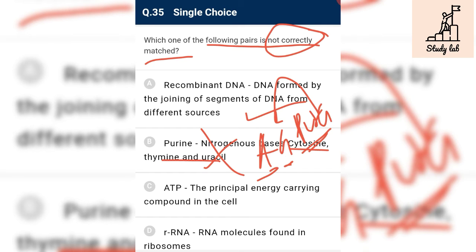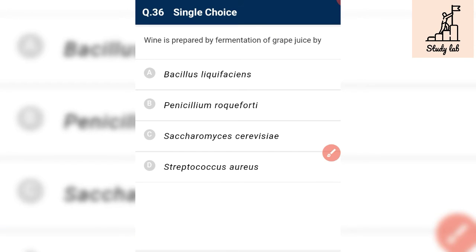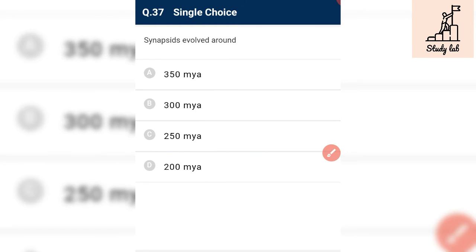ATP, the principal energy carrying compound in the cell, it is correct. RNA molecule found in the ribosome, yes, it is correct. So B is incorrect and it is the required answer. Wine is prepared by fermentation of grape juice by Saccharomyces cerevisiae, that is brewer's or baker's yeast.